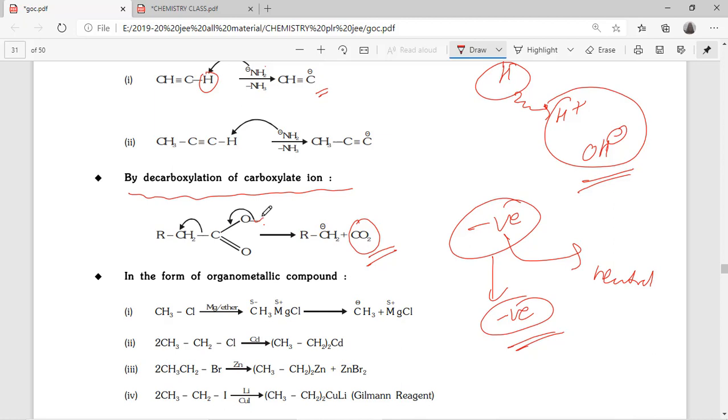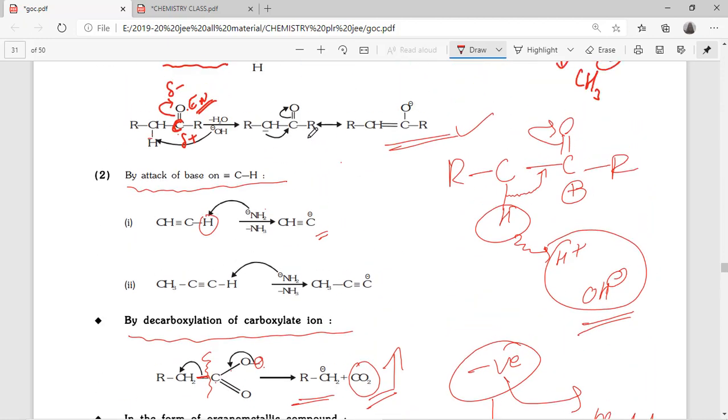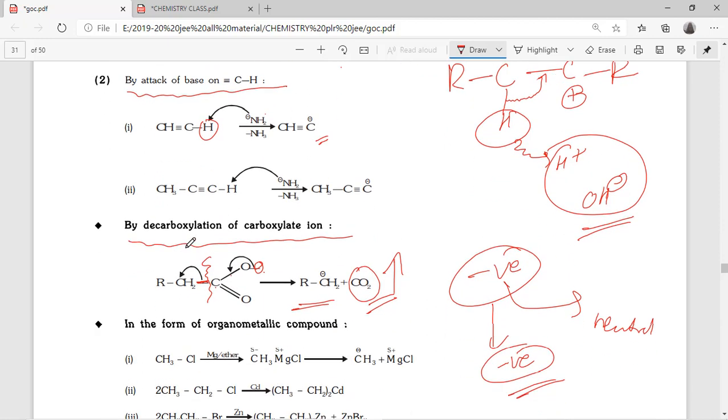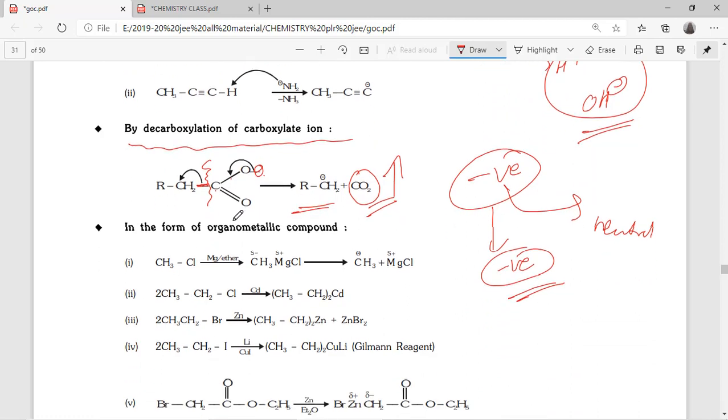You can see here, this negative charge is going here, then carbon getting 5 bonds, immediately this sigma bond is shifted to the next carbon, so here bond cleavage takes place. So CO2 is liberated, then RCH2 minus. Okay, what was the last case? One is due to strong base attacking. Another method is decarboxylation of carboxylate ion.